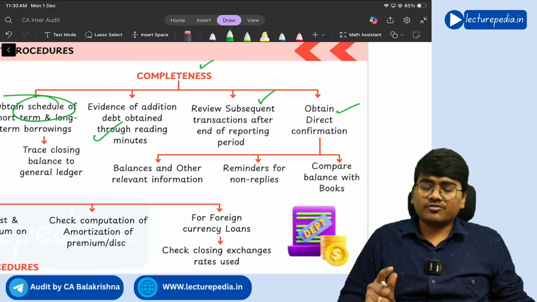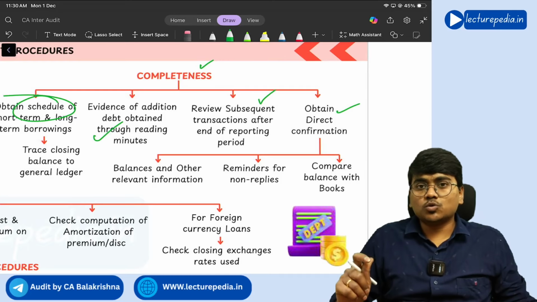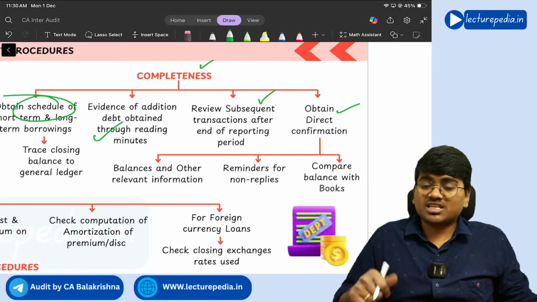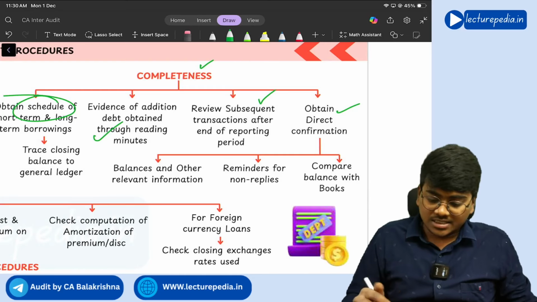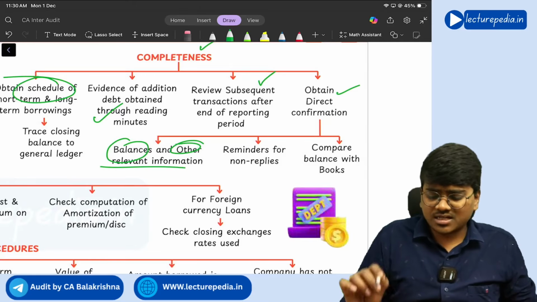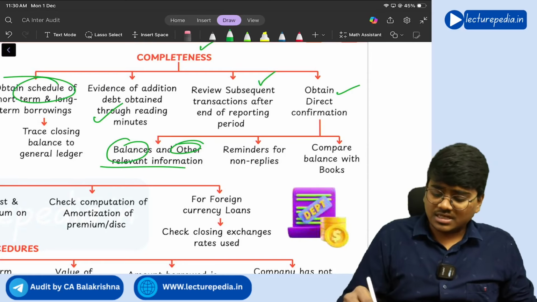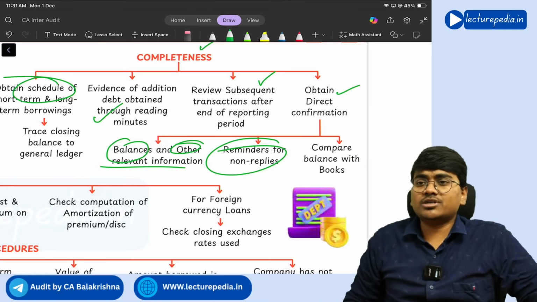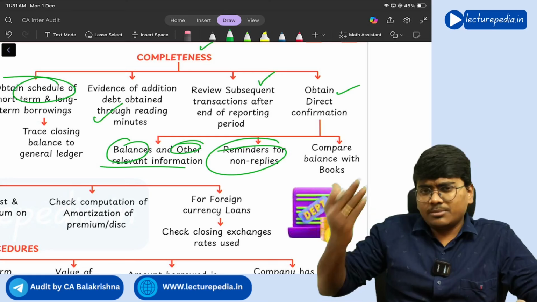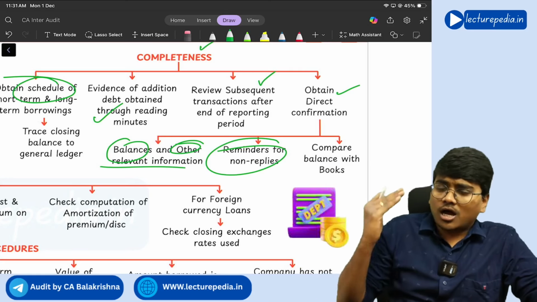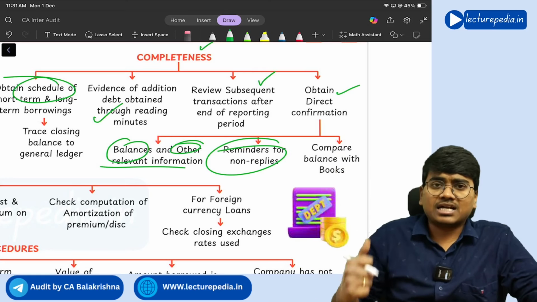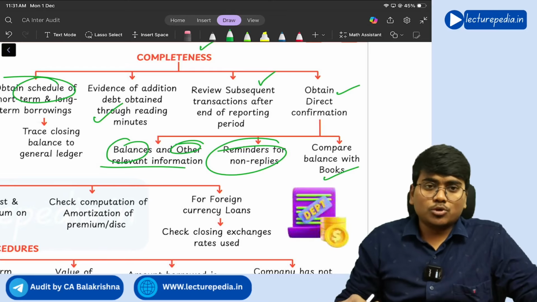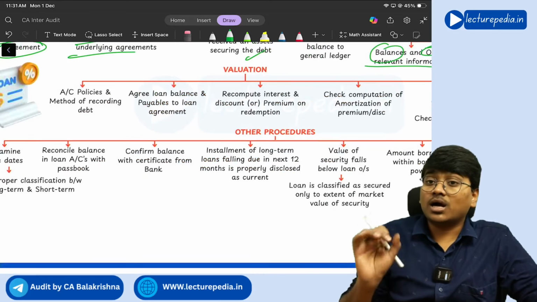Direct confirmation need not be with respect to amount only. You can ask for direct confirmation with respect to existence, with respect to terms and conditions. See, balance and other information you can ask for in direct confirmation, and send reminders for non-replies. If any people have not replied to the direct confirmation that you have sent, you can remind them, follow up, and compare the amount shown in the direct confirmation reply with the books of accounts, whether it is matching or not. This is what you will do with respect to completeness.